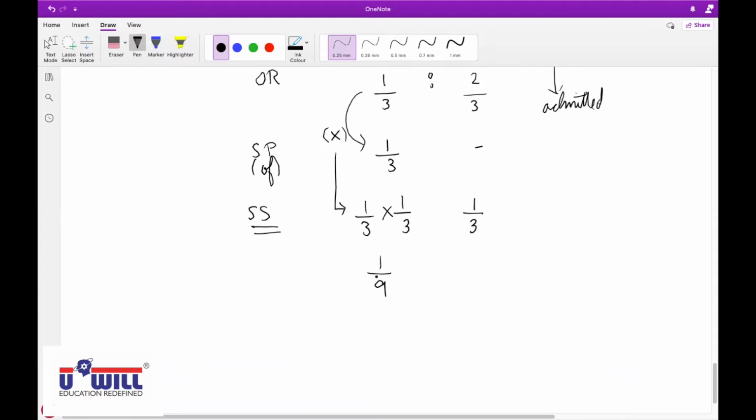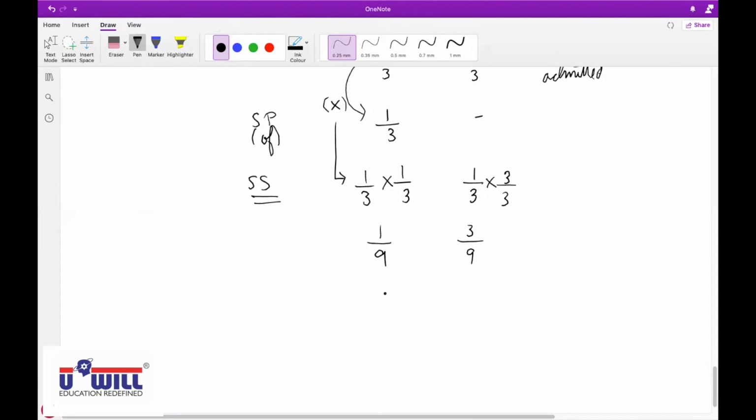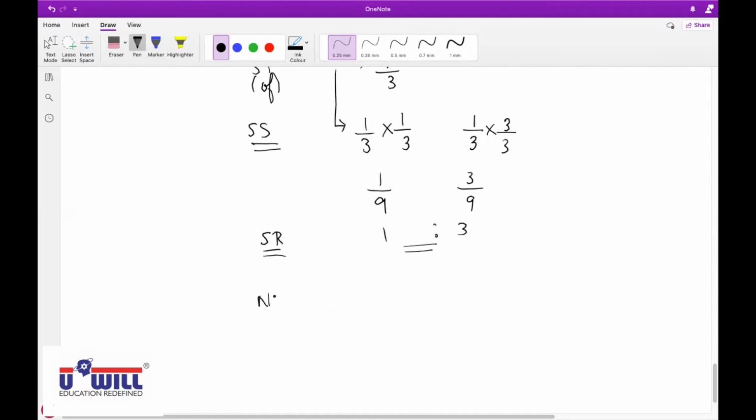Now, Vraj, what will we have to do to make the denominator 9? Tanvi, unmute yourself. Yes, Tanvi. You are not audible. 1/3 into 3/3 to make it 9. In short, 3/9. So from this, we can get the sacrifice ratio directly as 1:3, if you remove the denominator. Okay. Now, how would you find the new ratio, Tanvi?